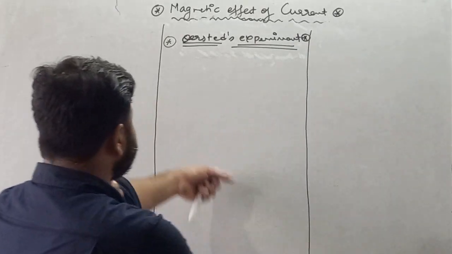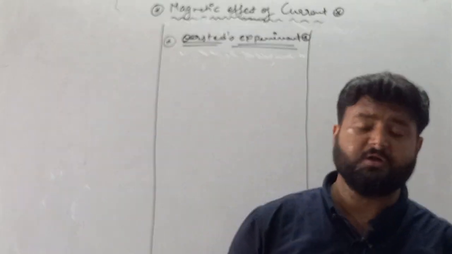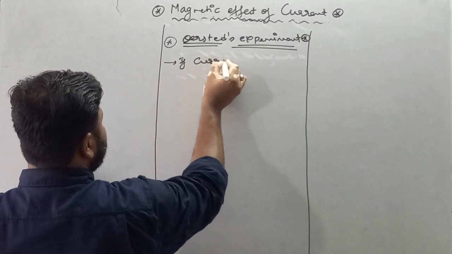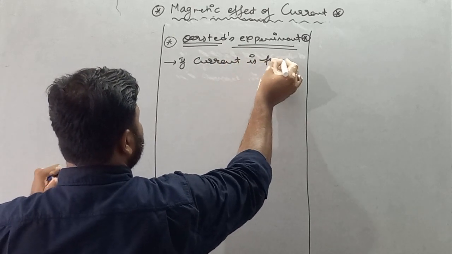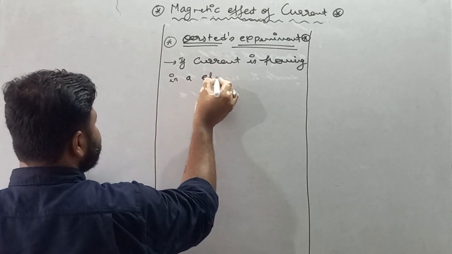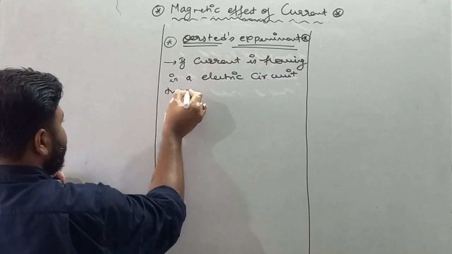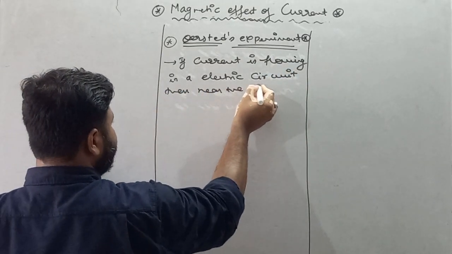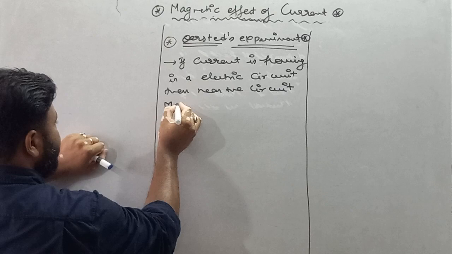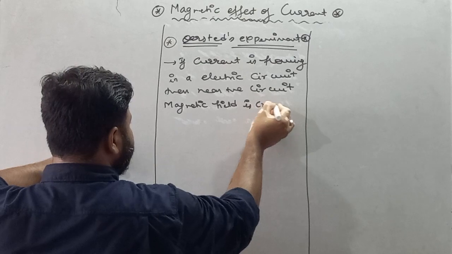So write down, Oersted observed that if current is flowing in any electrical circuit, then near the circuit a magnetic field is created.